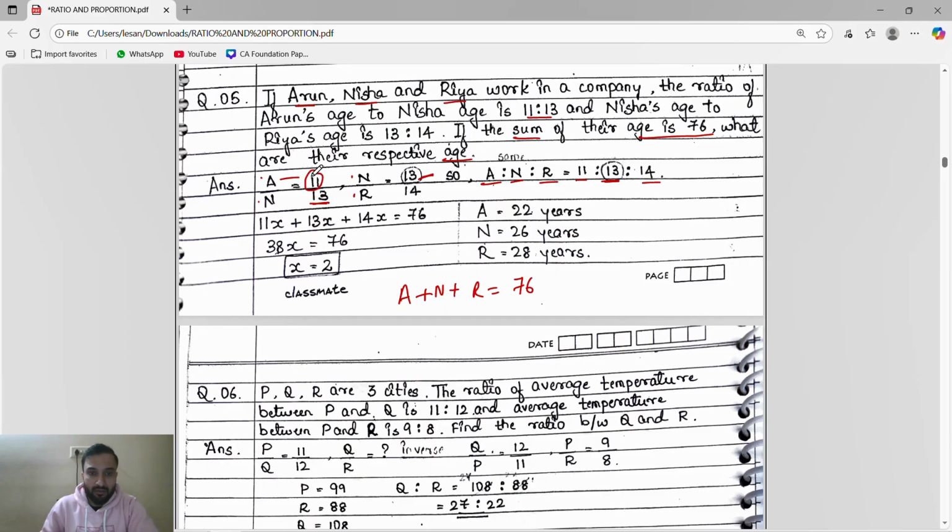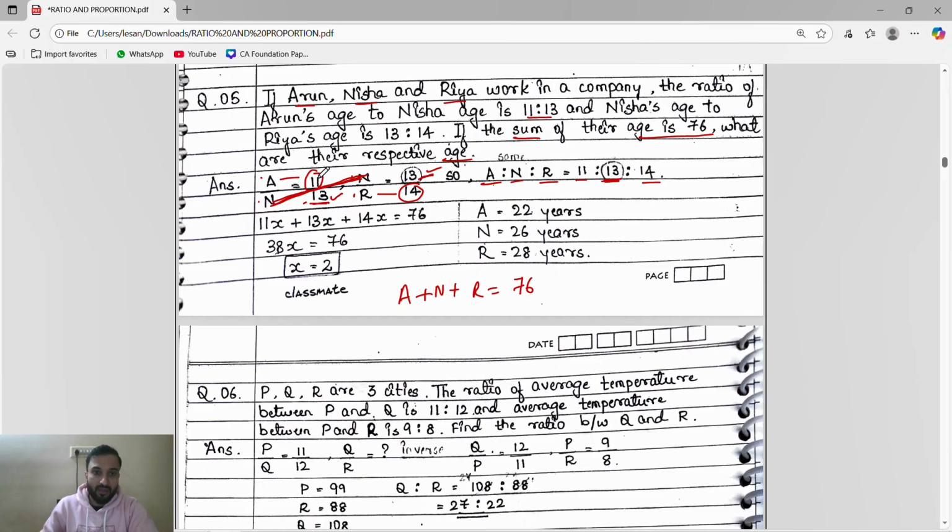If it is different, then we will use that trick. Because see, Arun age is 11, Ria age is 14. What is Nisha? Nisha is in both places. Here also Nisha age is 13. Here also Nisha age is 13. So common, I will take the Nisha age directly 13. If it is different, suppose here it is 13, here it is 17, then we will use that trick method.